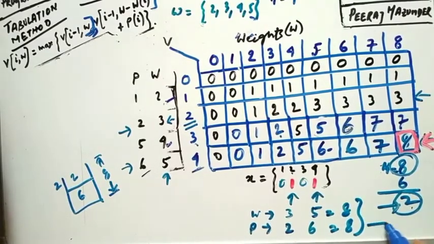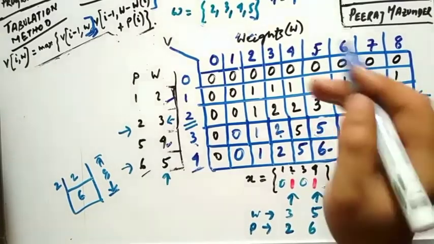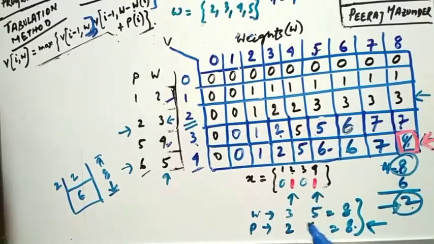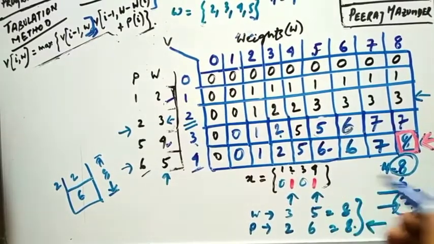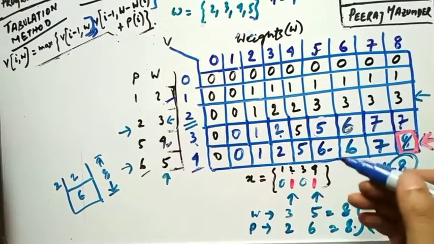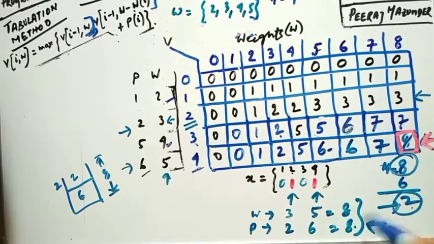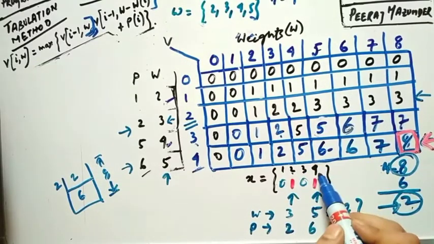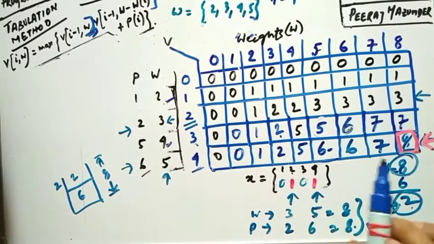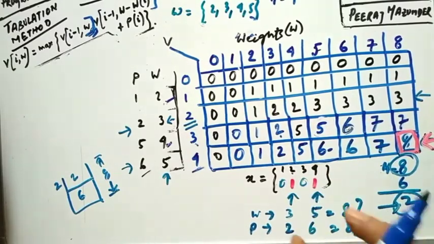So the optimal value, or the maximum profit you can obtain from this knapsack, is 8. And the objects you have to choose for getting the optimal result are only the second object and the fourth object.